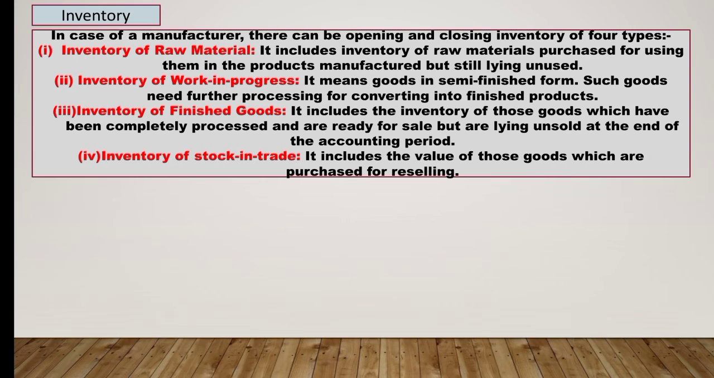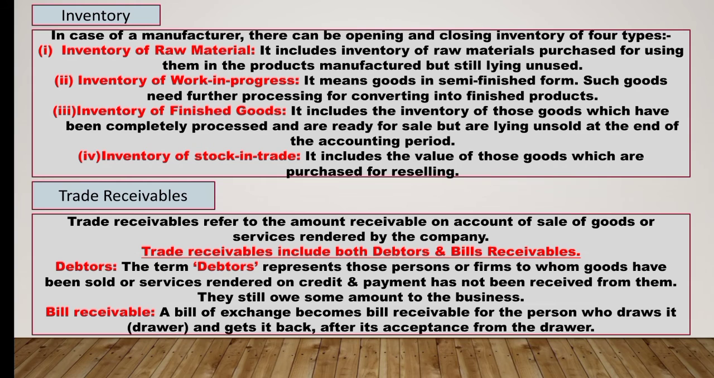So it includes the value of those goods which are purchased for reselling. Now next we have trade receivables. So trade receivables refers to the amount receivable on account of sale of goods or services rendered by the company. Here trade receivables includes debtors and bills receivable.